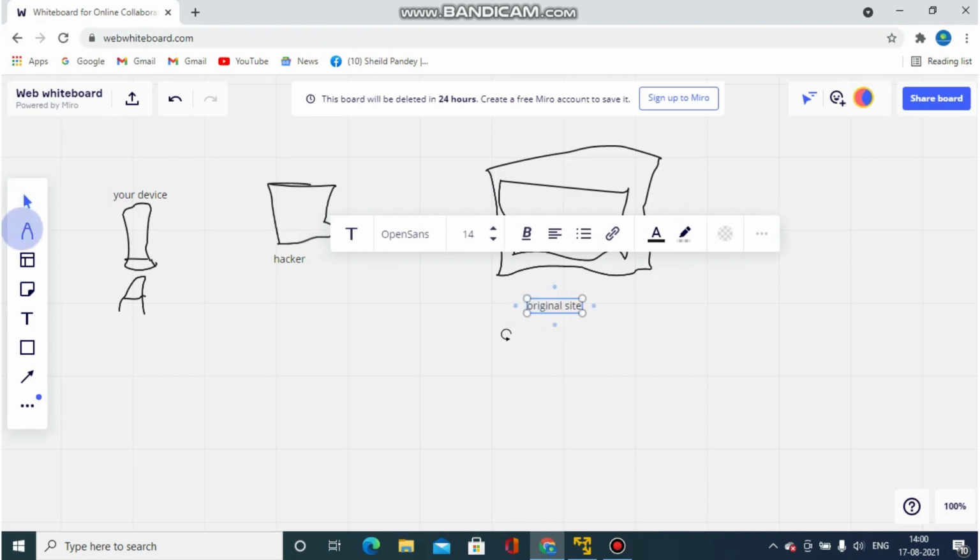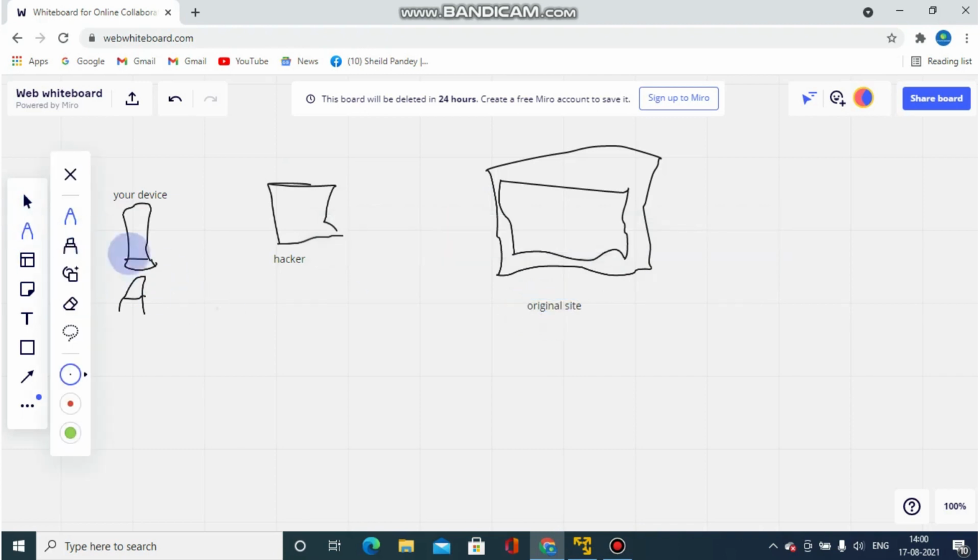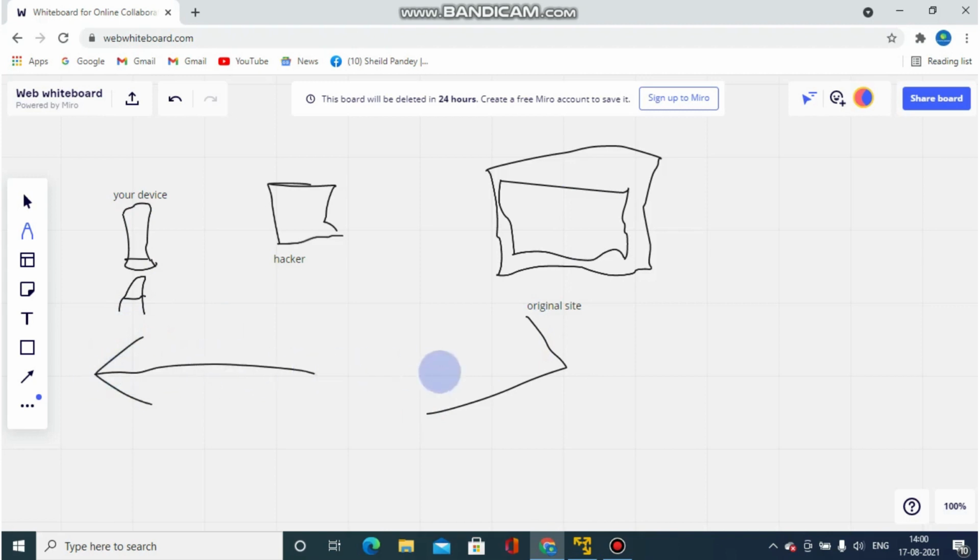So now I'll come here again. And so what is the hacker doing basically? This is your mobile phone or device, and this is the original website. Whenever we open Facebook, we make a direct communication between you and the website. Whenever you click on Facebook, your system will directly take you to the original site. But when a hacker gives you the link, nothing will seem to happen.